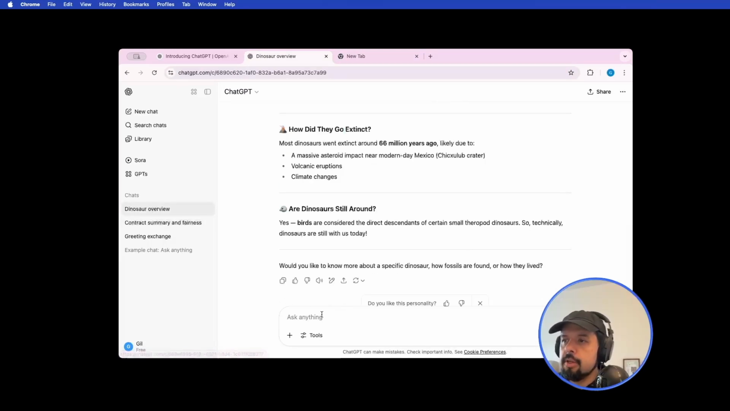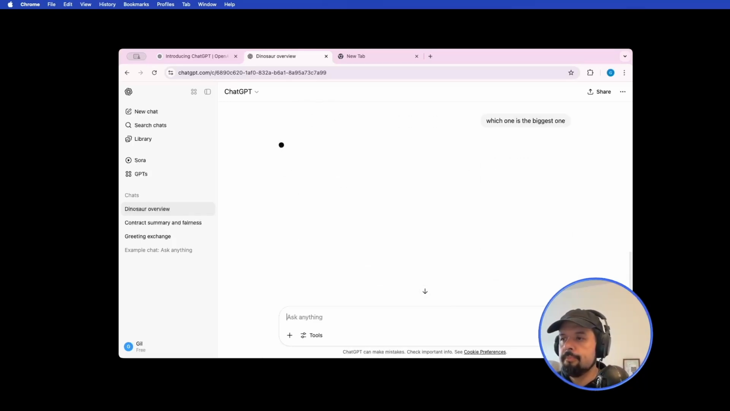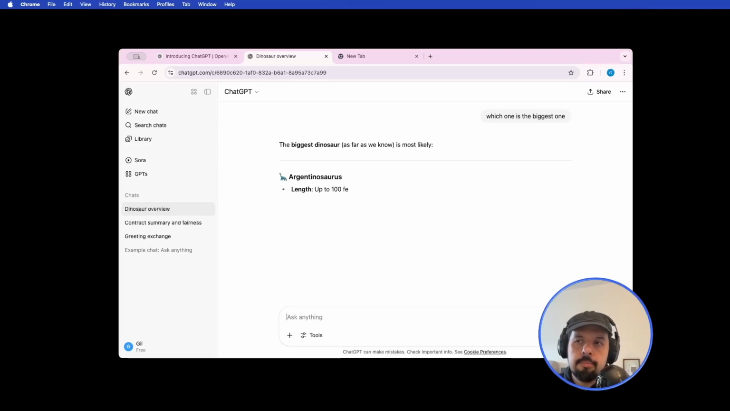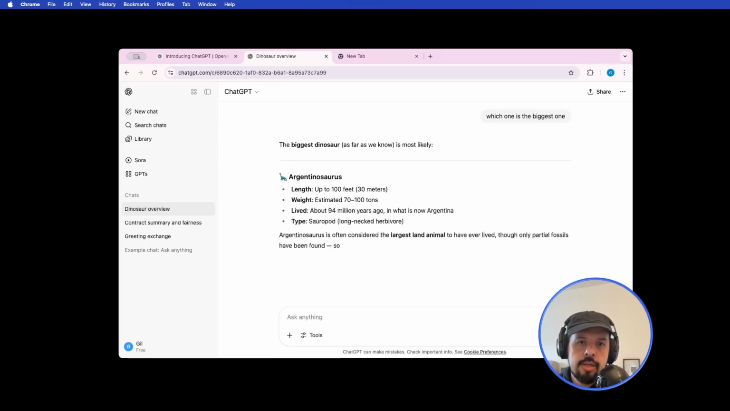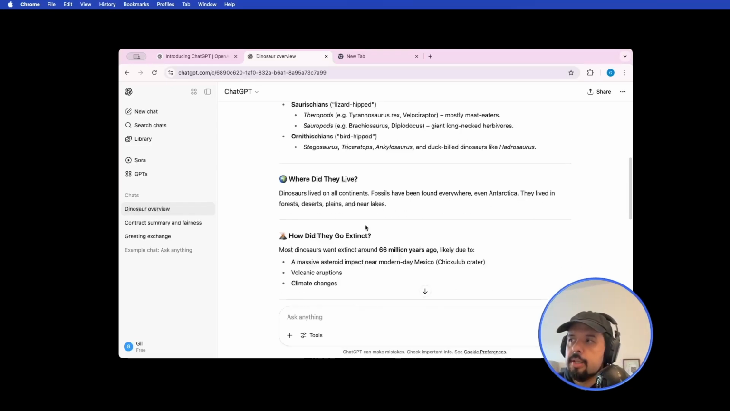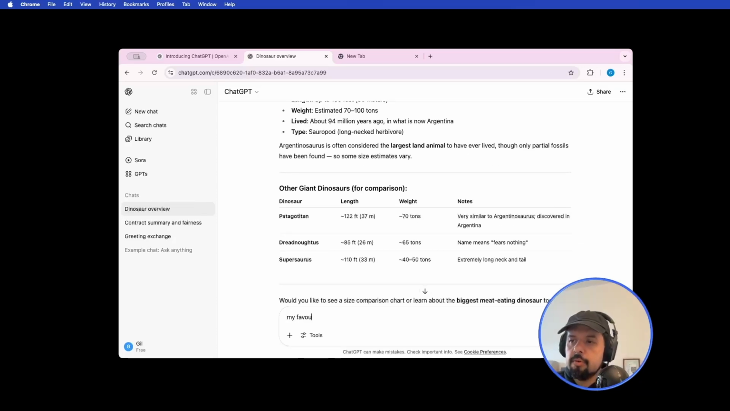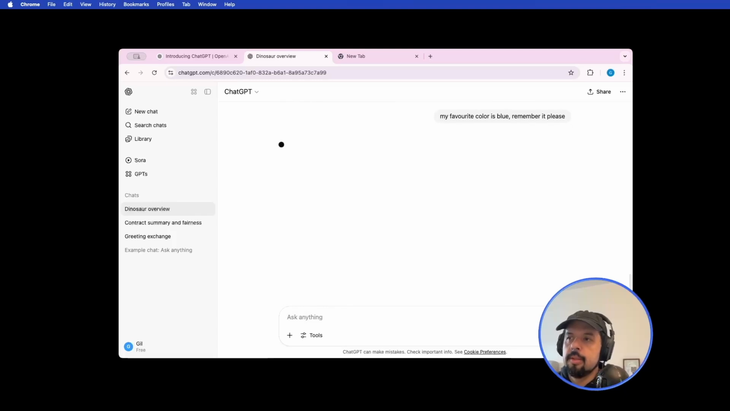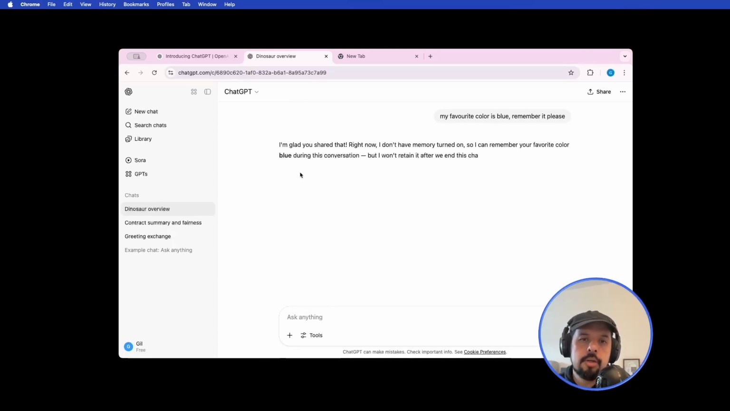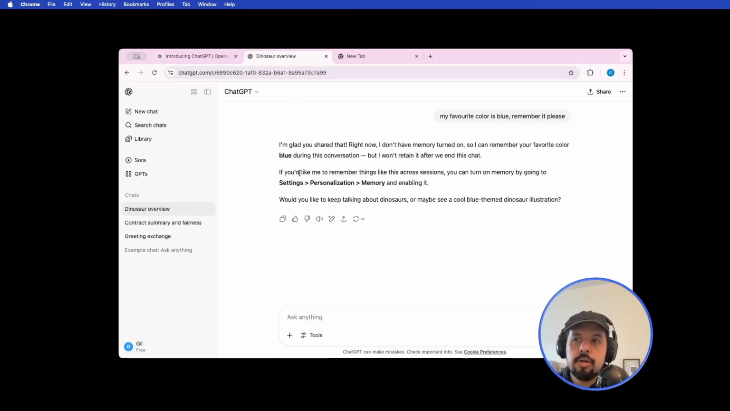So you will come here and then you will ask, okay, which one is the biggest one? And it will continue with the same conversation that you had. It always remembers the information that you have. My favorite color is blue. Remember it, please. You can put it there. You can go somewhere, and again it will remember.